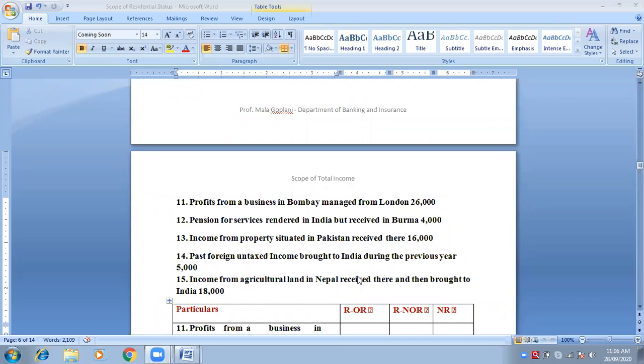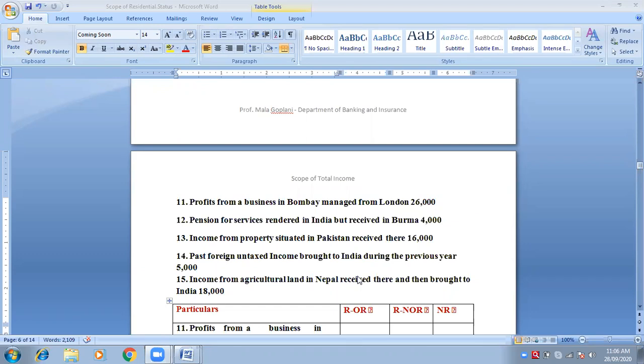Are you noting down? Yes, ma'am. So it is the untaxed income which is only brought to India, comma. Therefore, you can put those 3 dots, the symbol of therefore.